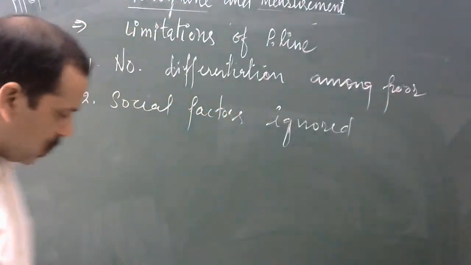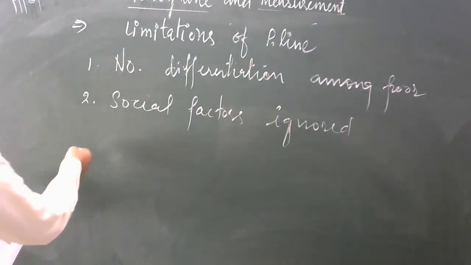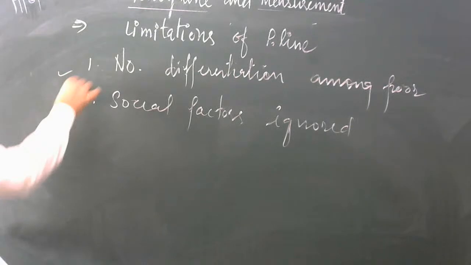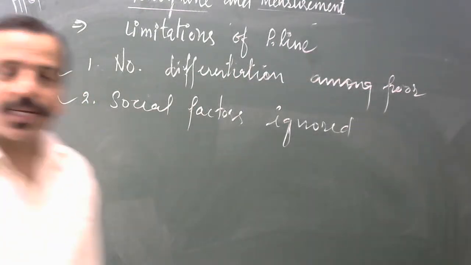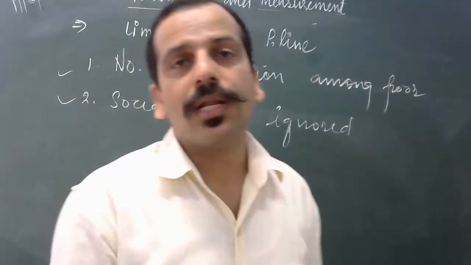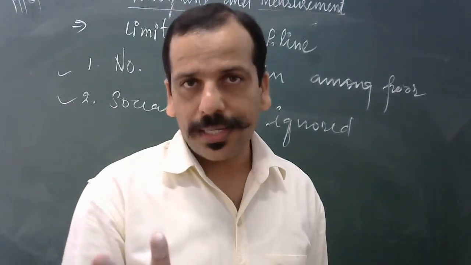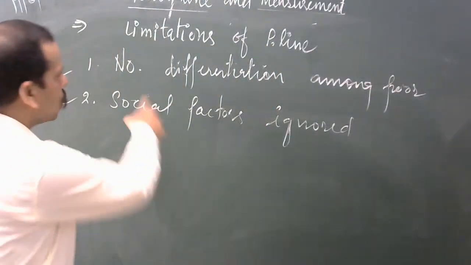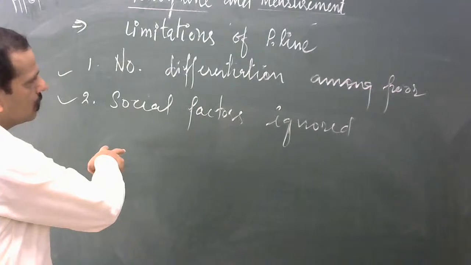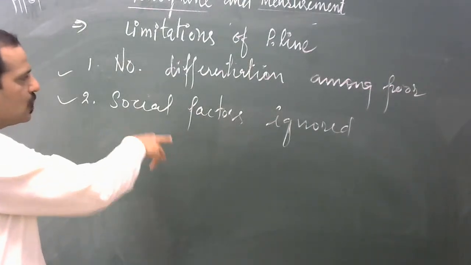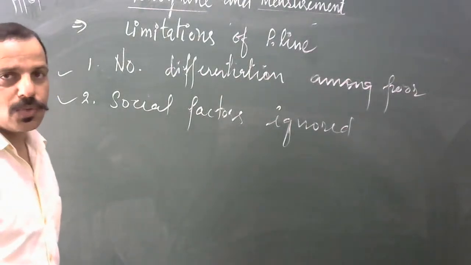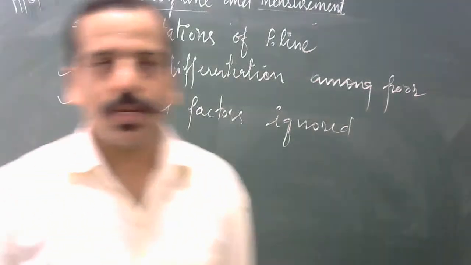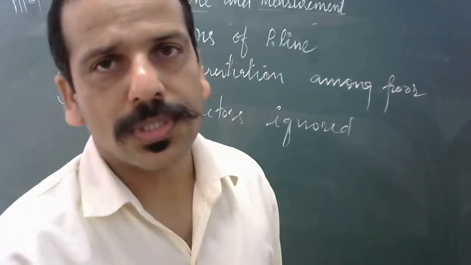So this is about the second point. These are the two limitations of the poverty line. We are talking about the poverty line. One, no differentiation among the poor on the basis of their income, and other social factors have been ignored. Other social factors also play an important role.